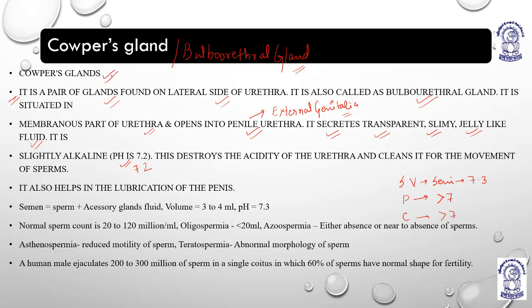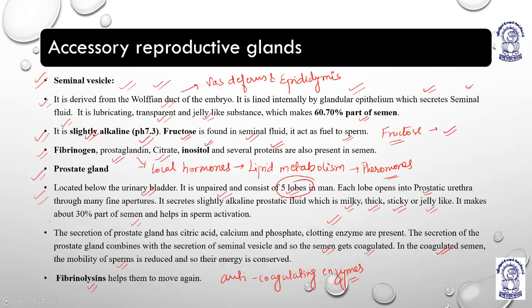The secretion of Cowper's gland is a transparent, slimy, jelly-like fluid. So almost all the secretions were transparent, jelly-like. The prostatic secretion was milky. The Cowper's gland secretion was slimy. Okay, I take you to the first slide. And the seminal vesicle fluid was lubricating. So there are some important catches, you can just hold on to them.